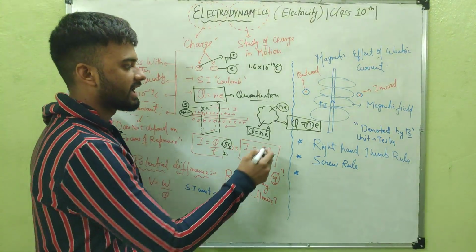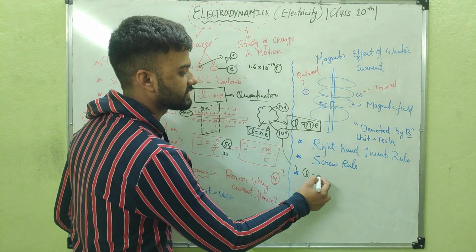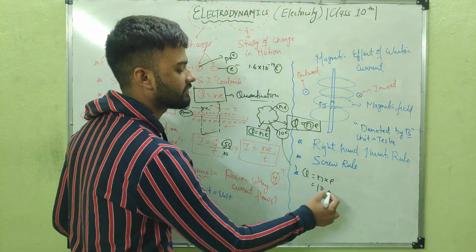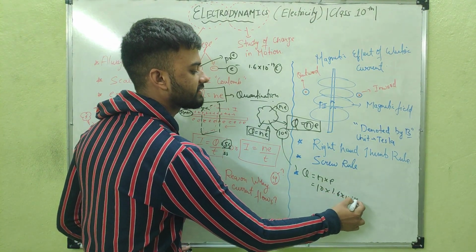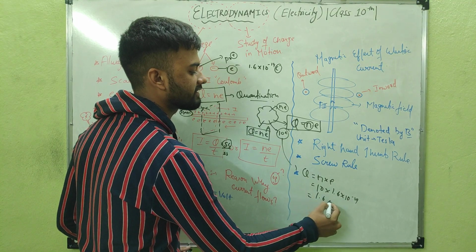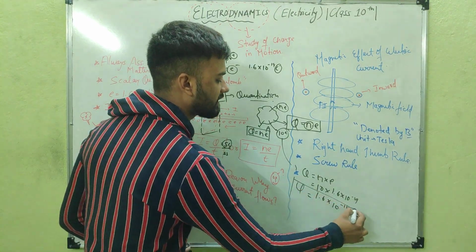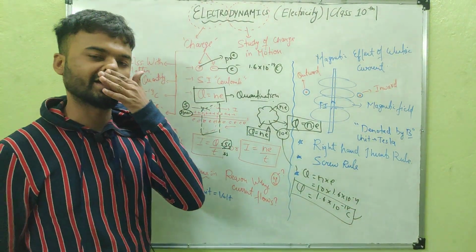For example, there are 10 electrons, so what is the charge on the body? We calculate q equals n into e. There are 10 electrons, so n equals 10. What is the charge on one electron? It is 1.6 into 10 to the power minus 19, so we get 1.6 into 10 to the power minus 18 coulomb. So this is the charge on the body when there are 10 electrons present in that body. Like that we can solve the numericals also.